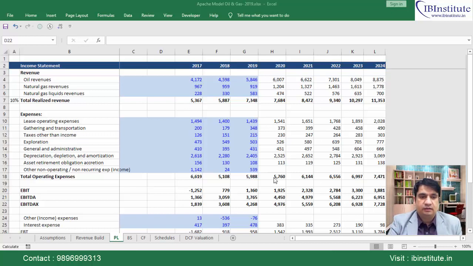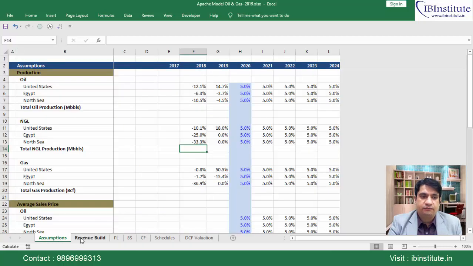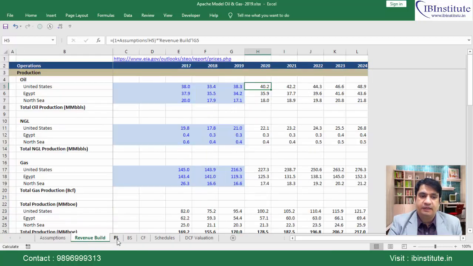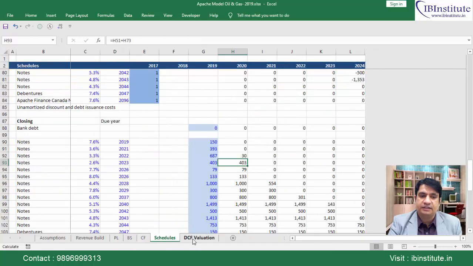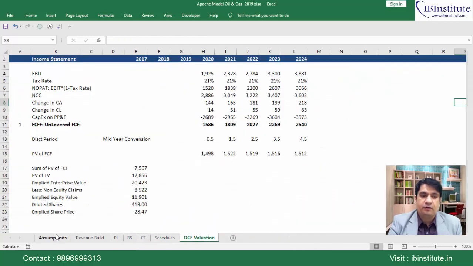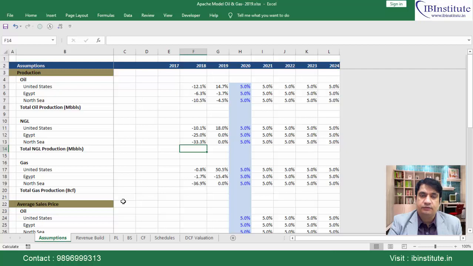You can see this is a multi-tab financial model. A multi-tab financial model is one which has various worksheets, like we have assumption sheets, revenue build up, P&L, balance sheet, cash flow statement, schedules, and DCF valuation. So we have multiple tabs in which our financial model is spread.